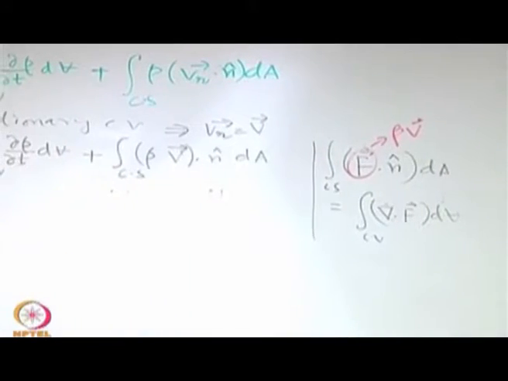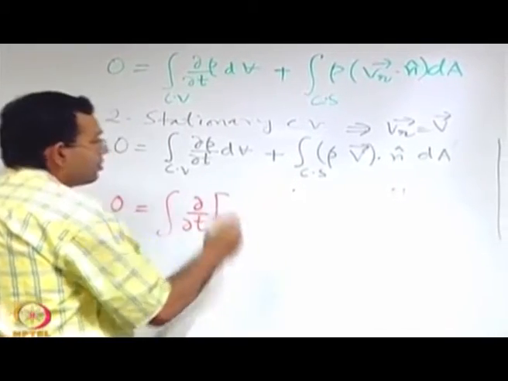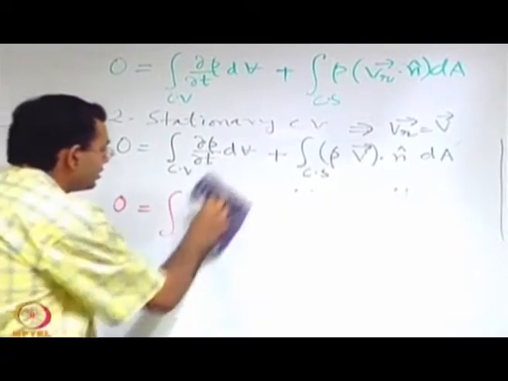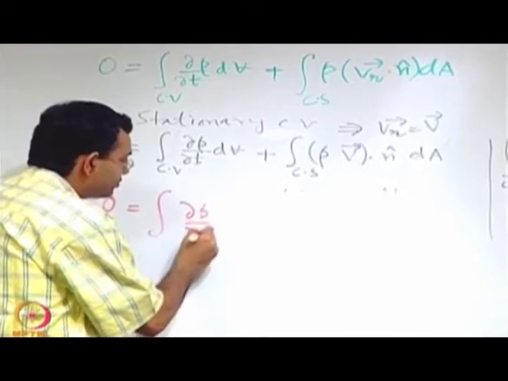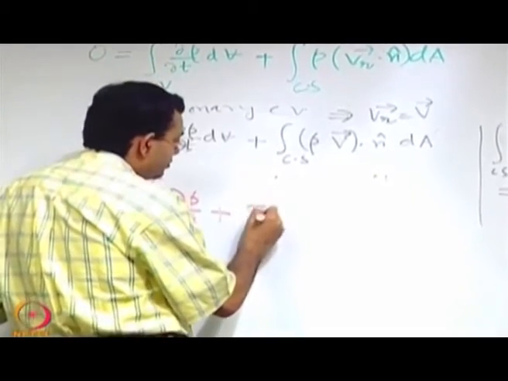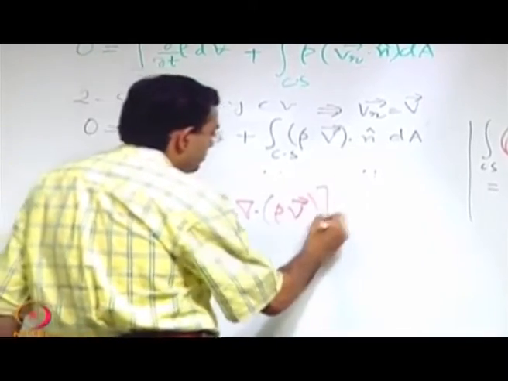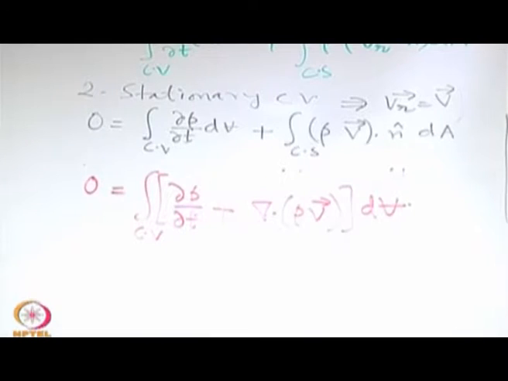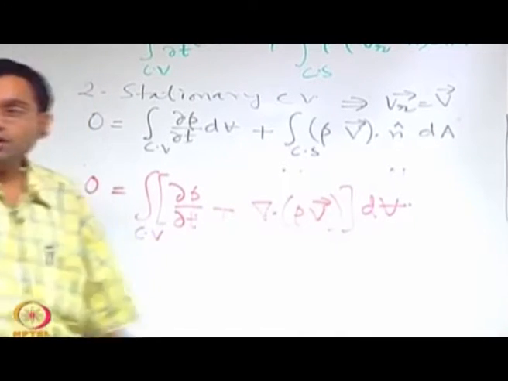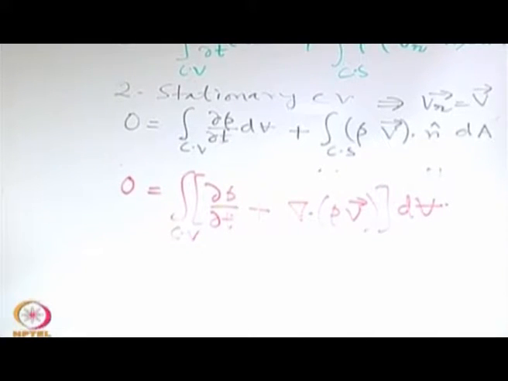So, the next step is 0 is equal to integral of, now you write it, both are now volume integrals. So, this one plus the next term has also become a volume integral. So, you are now left with what term? Integral of something dV equal to 0.